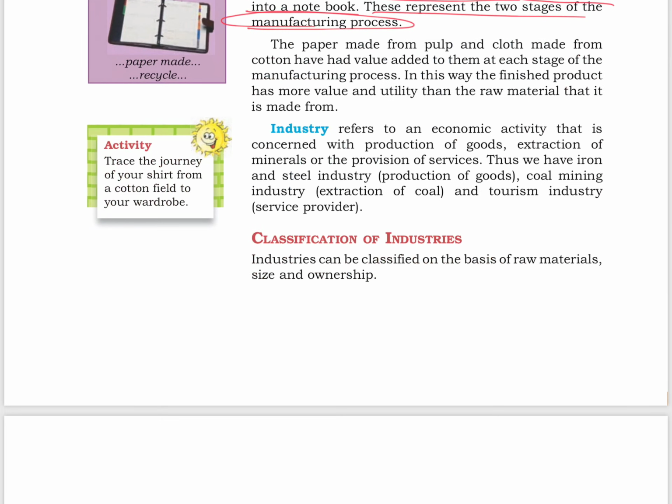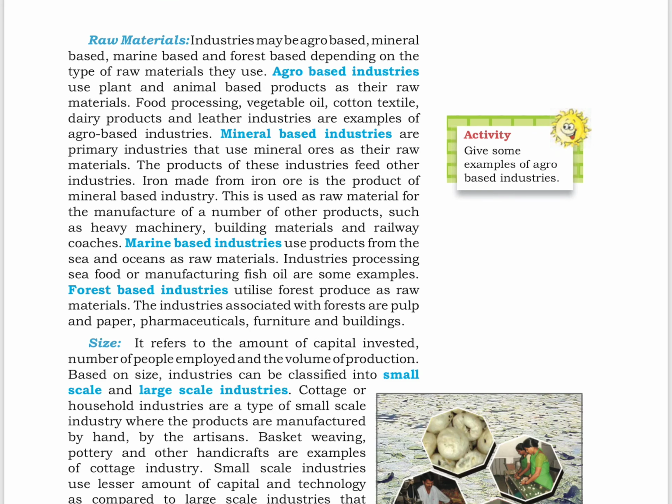Next, we have the meaning of industry. Industry refers to an economic activity that is concerned with the production of goods, extraction of minerals, or the provision of services. Next, we have classification of industries. This classification is basically done on the basis of raw materials, size, and ownership. Let's see them one by one.